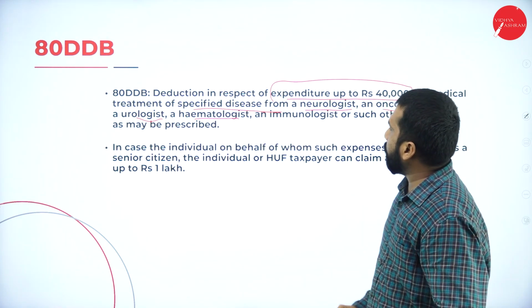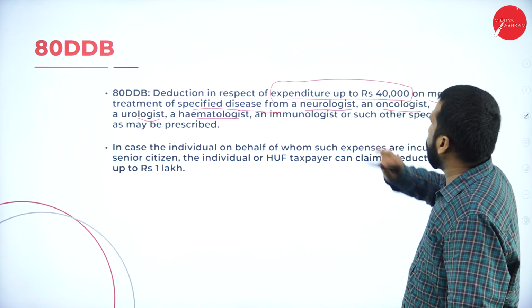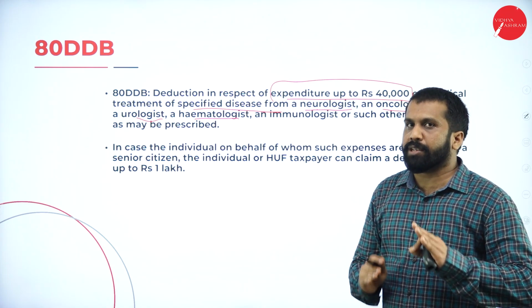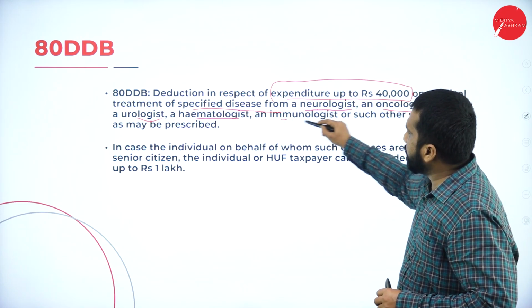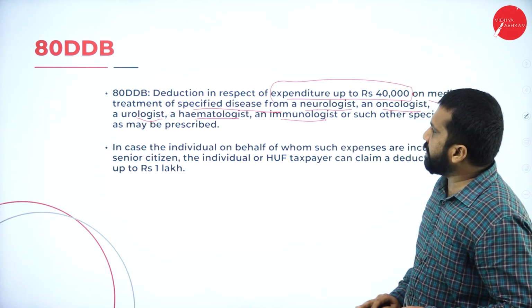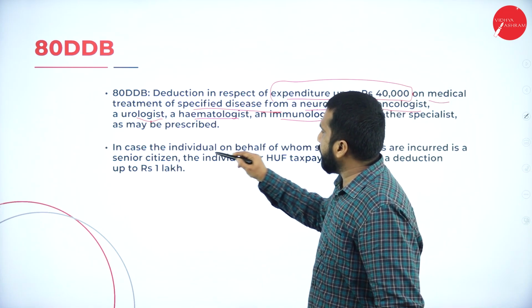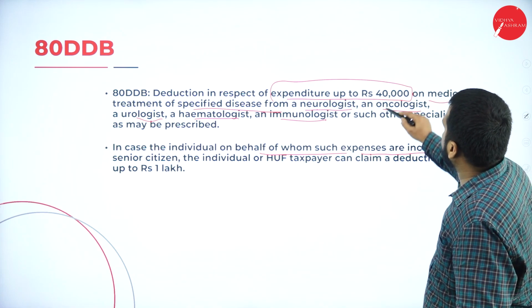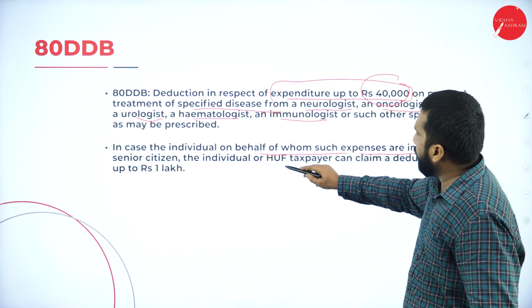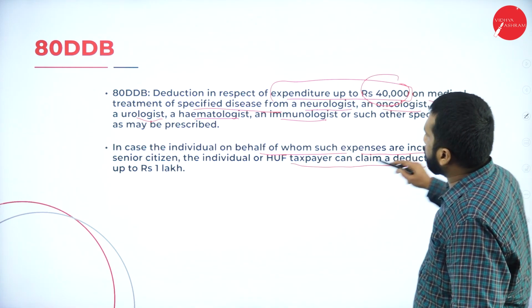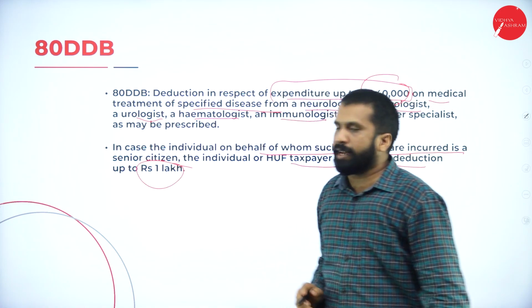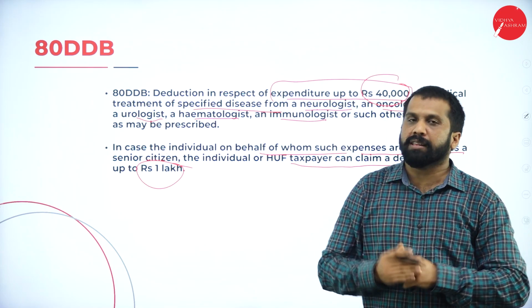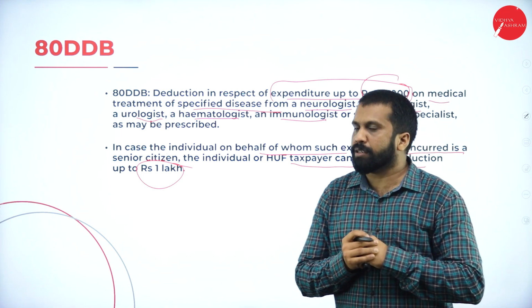They will not explain what is neurologist, what is oncologist. You only have to mention these things. In case the individual on behalf of whom such expenses are incurred, up to 40,000, and HUF taxpayer can claim up to 1 lakh. Individual 40,000, HUF 1 lakh. Hope you are clear. Good.